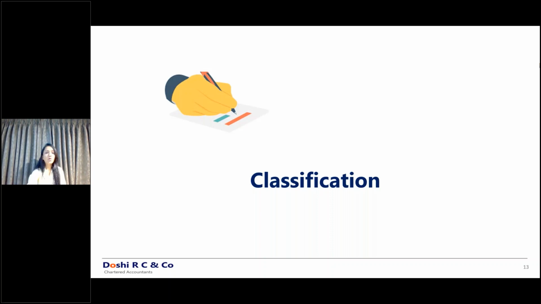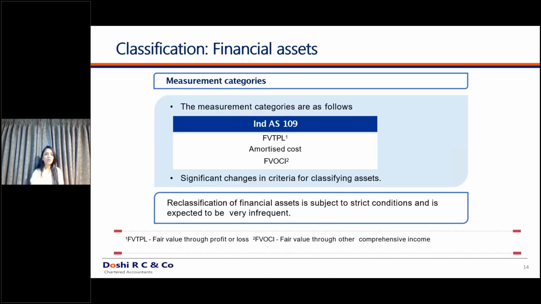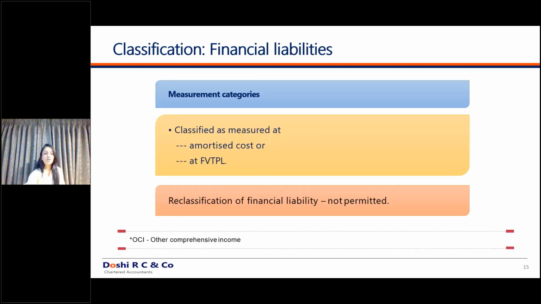Now you will ask how to decide whether I am going to wait till the end or not. It purely depends upon the business model of the company, with what intent the company had invested into the instruments and what is the past practice of the company. So this is about it. Now you may ask, why did we discuss these two concepts so much? Why did we discuss what is the SPPI test? Why did we discuss what is the hold to collect test? This we discussed because your entire classification is governed based on these two concepts. So let's discuss this concept.